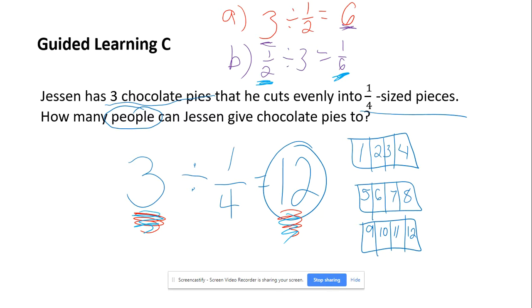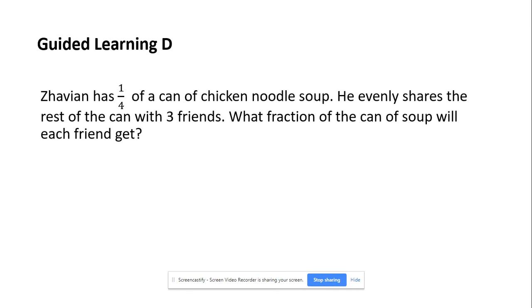Let's see if the strategy works for the next one. Xavian has 1/4 of a can of chicken noodle soup. He evenly shares the rest of the can with 3 friends. What fraction of the can of soup will each friend get? Well, here's a hint. It says, what fraction of the can of soup will each friend get? That means our answer is going to be a fraction. We need to ask ourselves, are we splitting up the can of chicken noodle soup or are we splitting up the friends? And we know that we're going to be splitting up the can of soup between 3 friends.